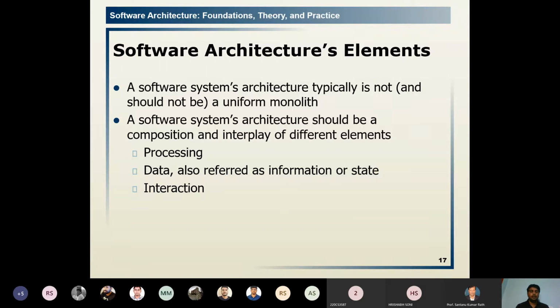Three elements are very much important. While choosing to develop our architecture, we have to consider these elements very carefully. Processing element, the data element, which is also known as the information or state, then the next one, the interaction element. These three things should be considered very carefully.